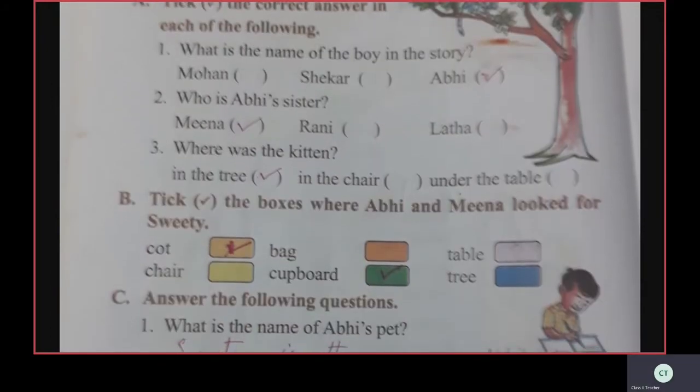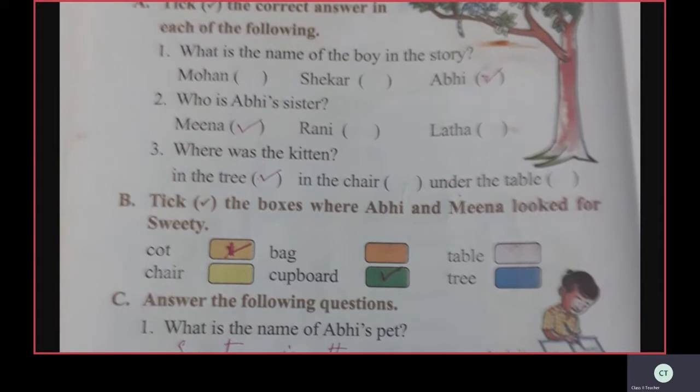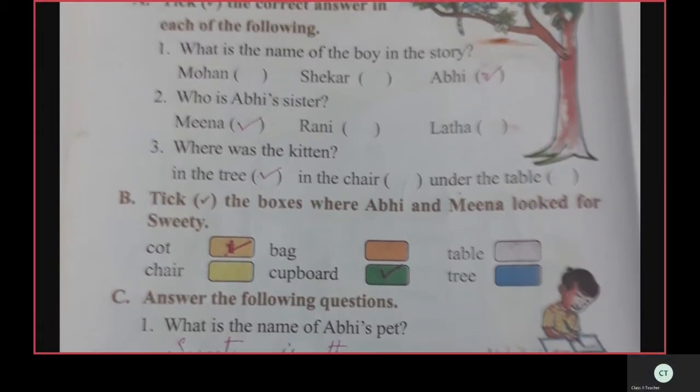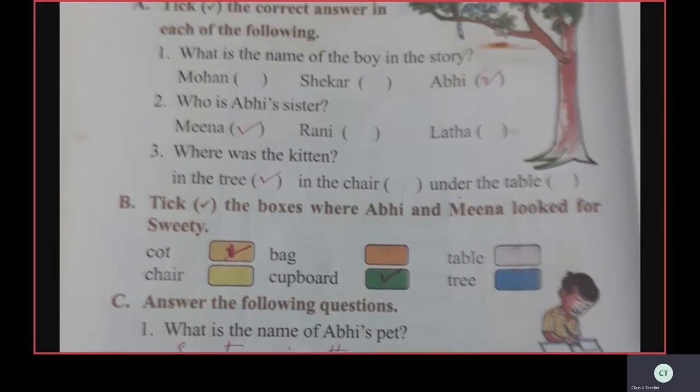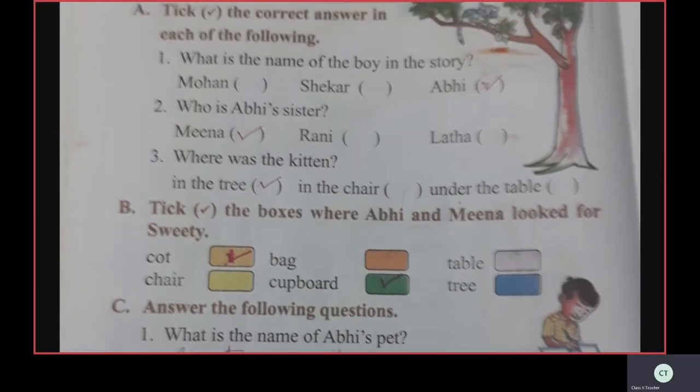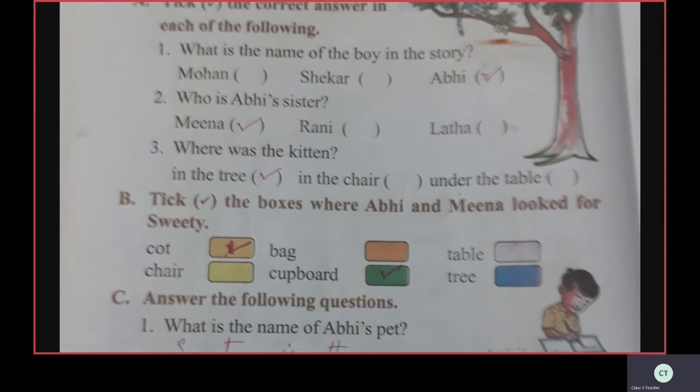Now see the second question. Who is Abhi's sister? There are three names here: Meena, Rani, Lata. Meena is Abhi's sister. Take Meena.